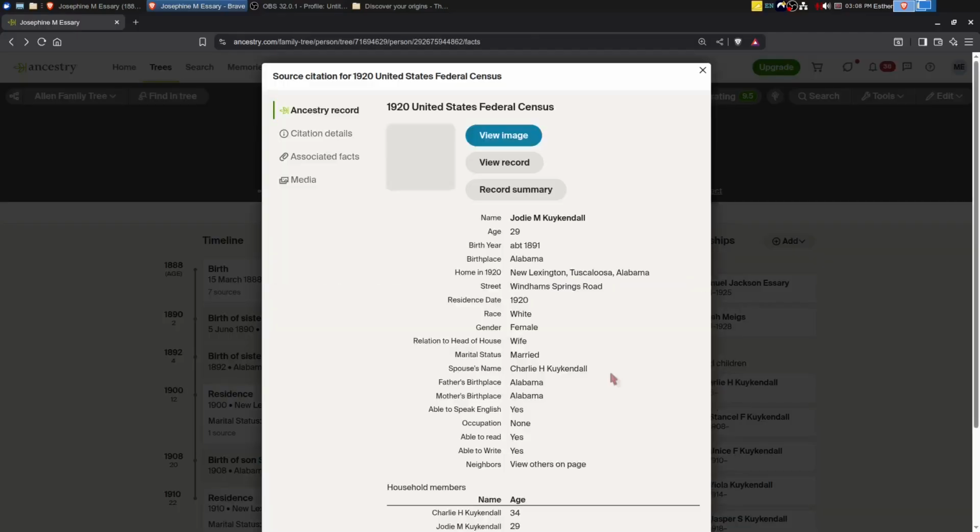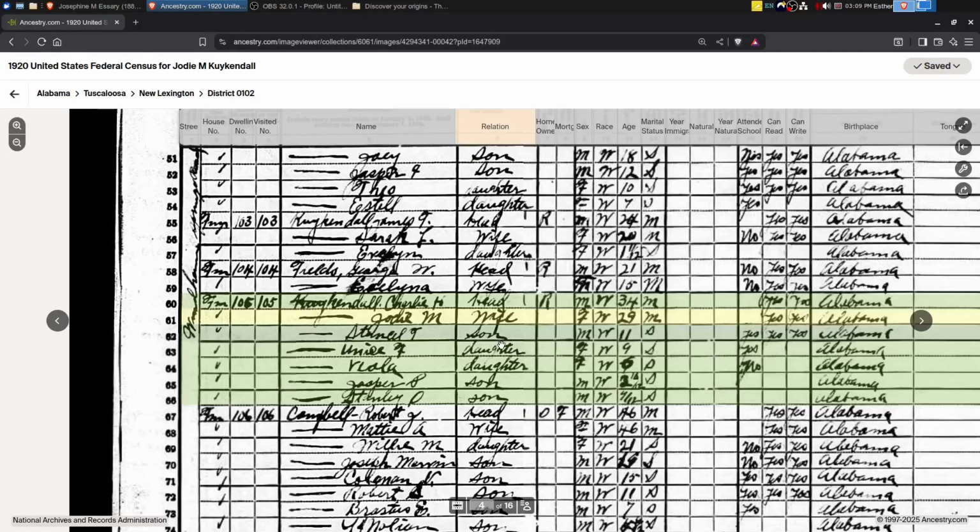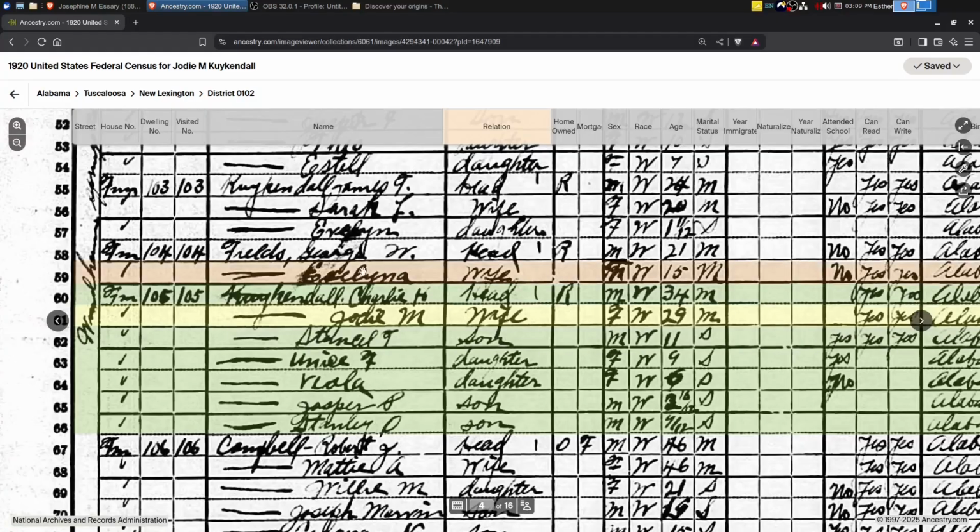So let's look at the 1920. All right, in 1920 we've got Charlie. Here's Jody or Josie. It's hard to see here because the letters overlap. Stancil, here's Eunice. That's the daughter that was born when that enumerator came around. Viola, Jasper, and Stanley. Stanley was 4 months old. Is that 2 and 10 months? That's hard to read as well.